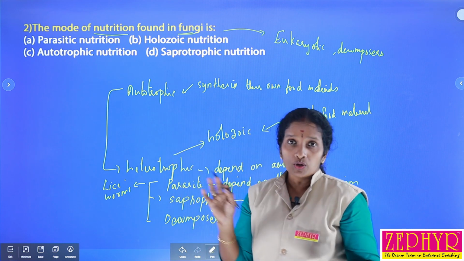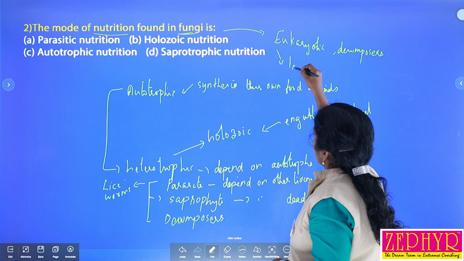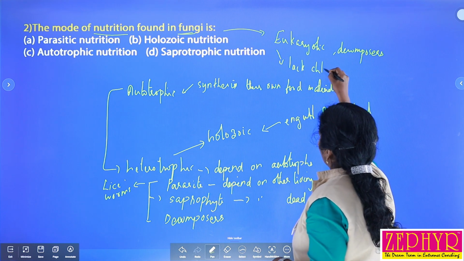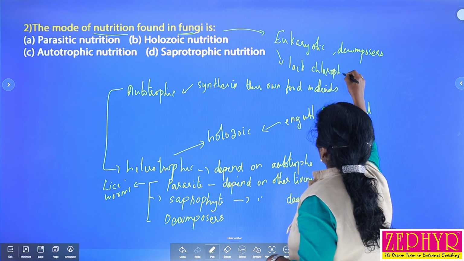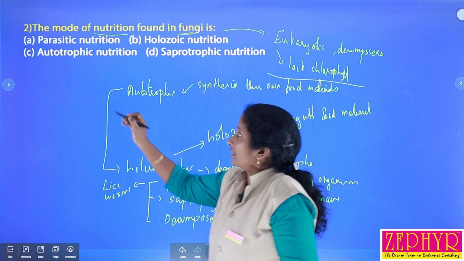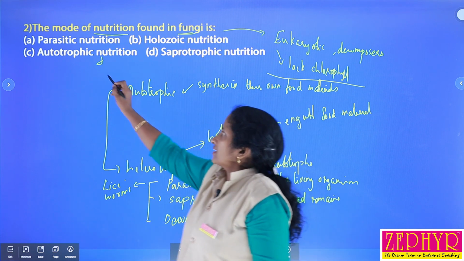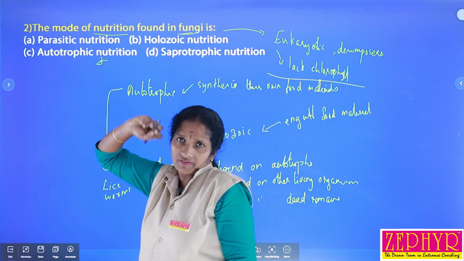They are not autotrophic because in fungus there is a lack of chlorophyll pigments. Chlorophyll or chloroplast is completely absent in fungi, so they are not included in the autotrophic mode of nutrition. And parasites depend on other living organisms.